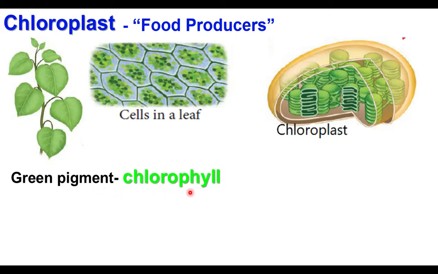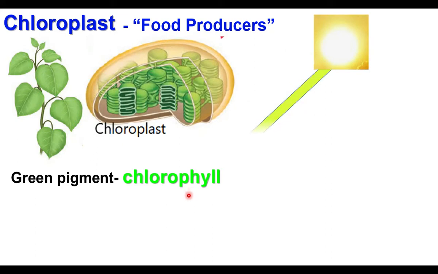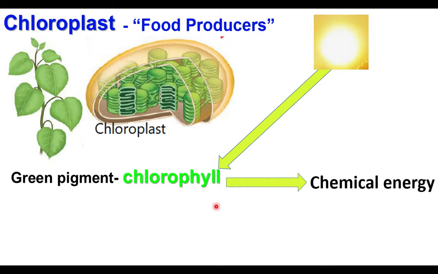The chlorophyll has the capacity of absorbing sunlight. So within the chloroplast, the chlorophylls are there. The chlorophylls absorb sunlight, and the chlorophylls convert sunlight energy into chemical energy. Inside the chloroplast, with the help of chlorophyll pigment, sunlight energy is converted into chemical energy.